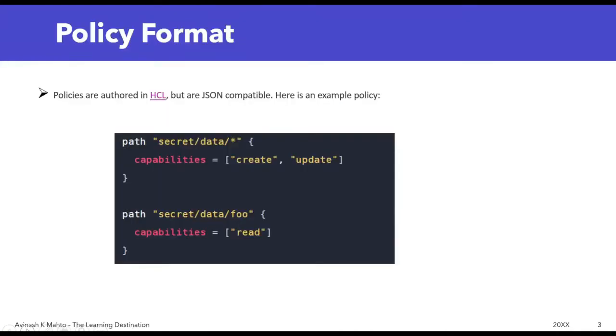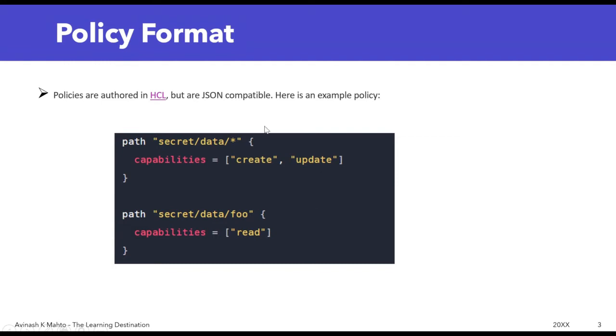Before starting the practical session, let me take you through an introduction to the policy. You can see on my screen the policy, which is written something like this. It is written in HCL, the HashiCorp language, and it is very similar to JSON. Let me explain this. We are defining the path secret/data, and this path has access to create and update. It means that this path has the capability to create and update. In the next line you can see another path, secret/data/foo, and it has only read access.